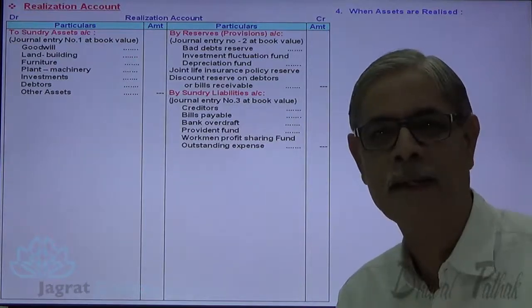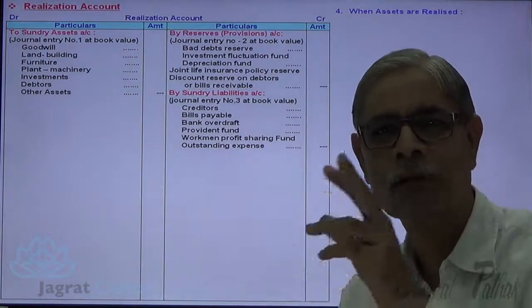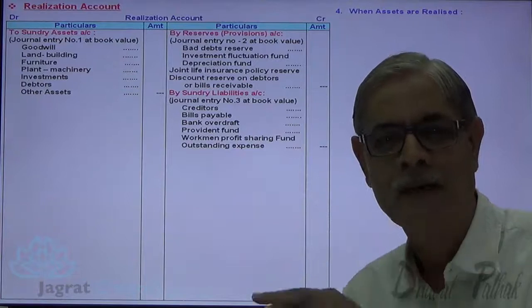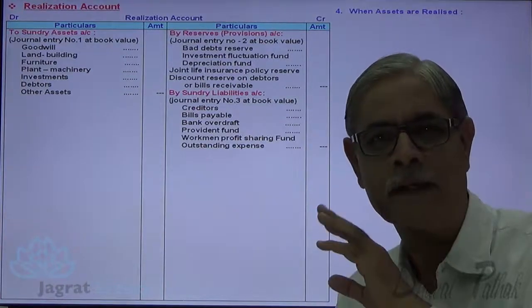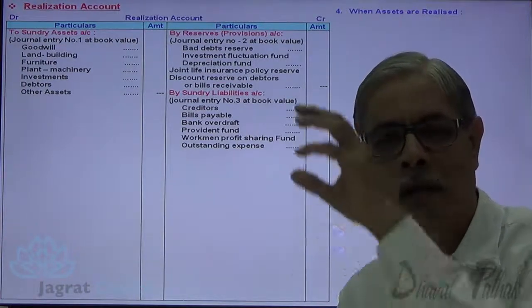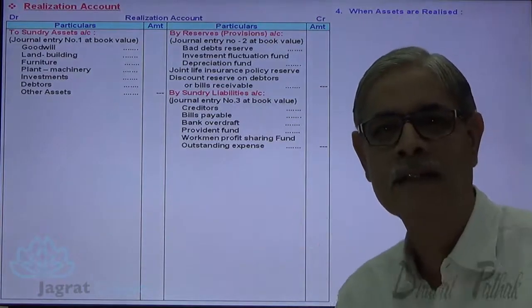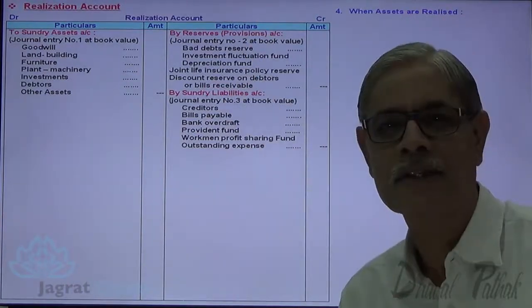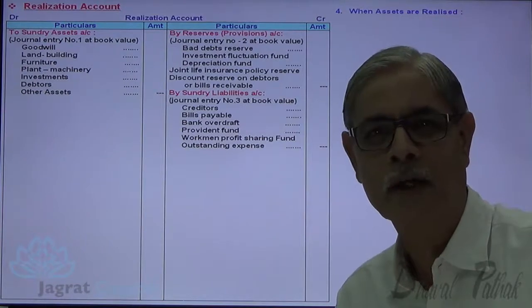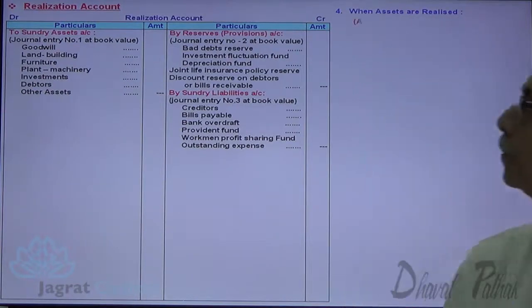Realization has three aspects: one, asset sold for cash; asset taken by a partner at an agreed value; asset given for payment of liability. How all three aspects are considered while preparing the realization account, that I want to take care of now. Observe on the screen.